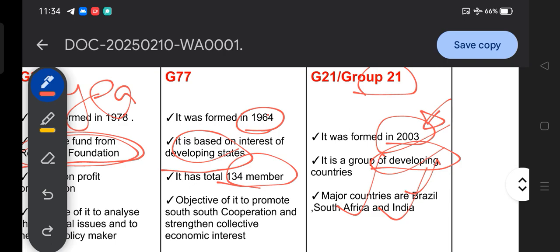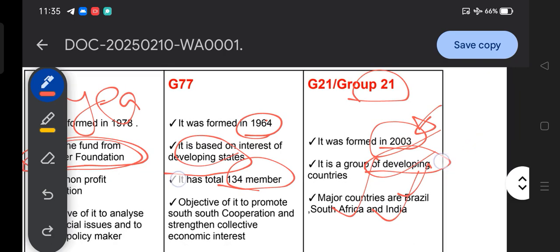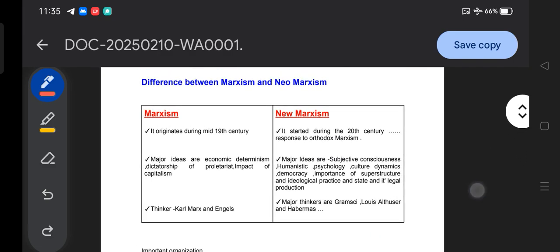So these are the different organizations whose names start with G, and they seem very important when you talk about international organizations, economic structure, South-South cooperation, Global South cooperation and so on. So there are a few things you need to remember from this note. I believe this will definitely be helpful for your examination, and you will definitely get a question from this aspect. So with this note I come to the conclusion, and as I said, there will be a revision.